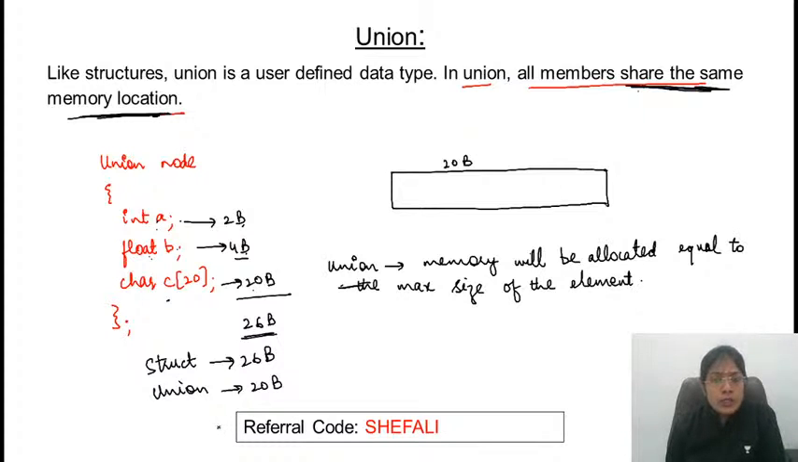So there is no comparison. Actually, in the case of union, if at a time you want all the members to be present in the main memory, then in that case you need to make use of structure. In the case of union, what will happen? If you are storing 20 bytes of data, then this integer and float won't be available in the memory.